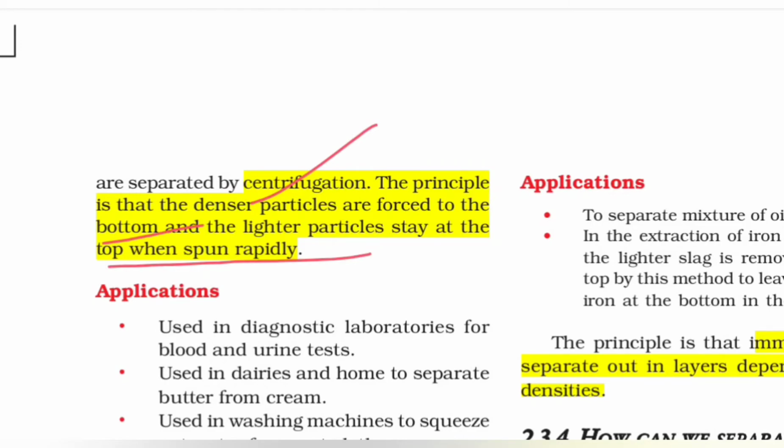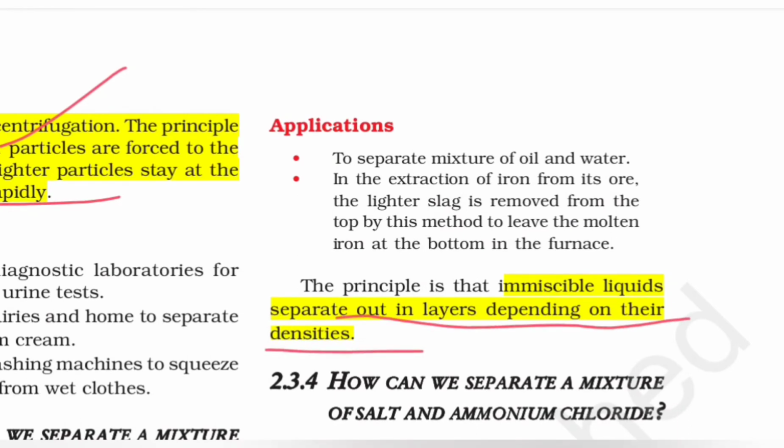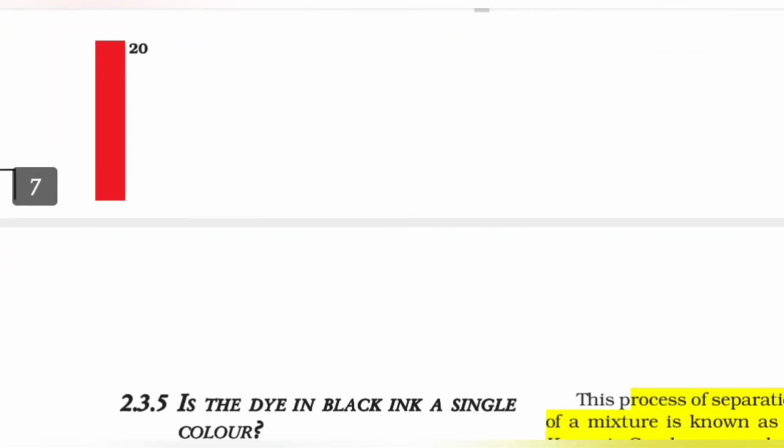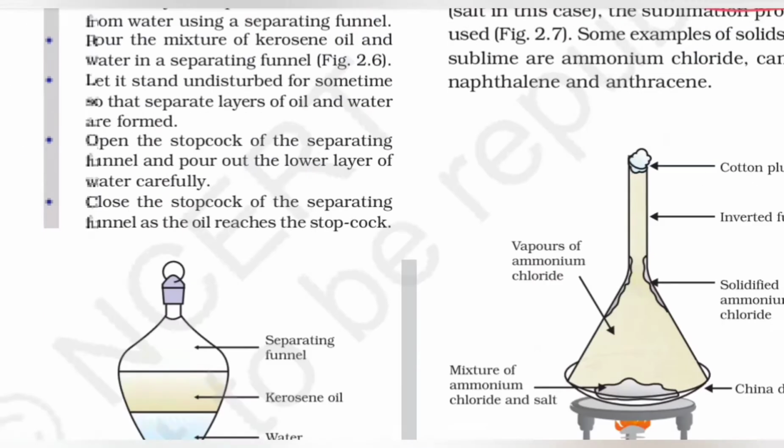Then we have, how can we separate a mixture of two immiscible liquids? One small thing is that these liquids separate out in layers depending on their densities, and accordingly we can separate them. How can we separate a mixture of salt and ammonium chloride? Again, this experiment is given here, and we can know that they contain a sublimable volatile component from a non-sublimable impurity. Sublimation is used to separate a mixture of salt and ammonium chloride.